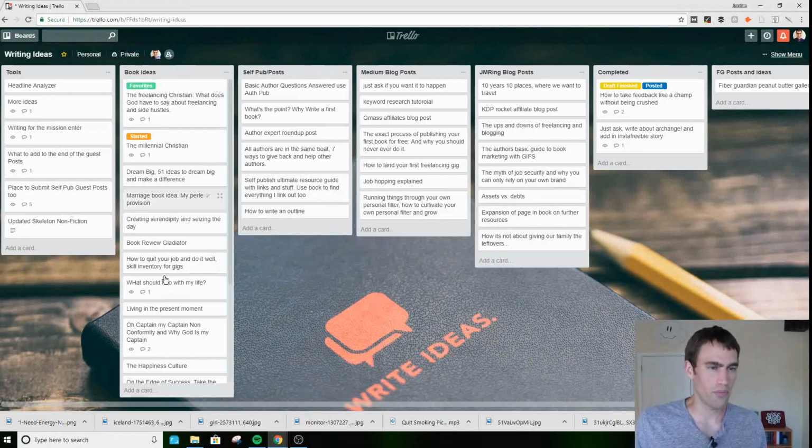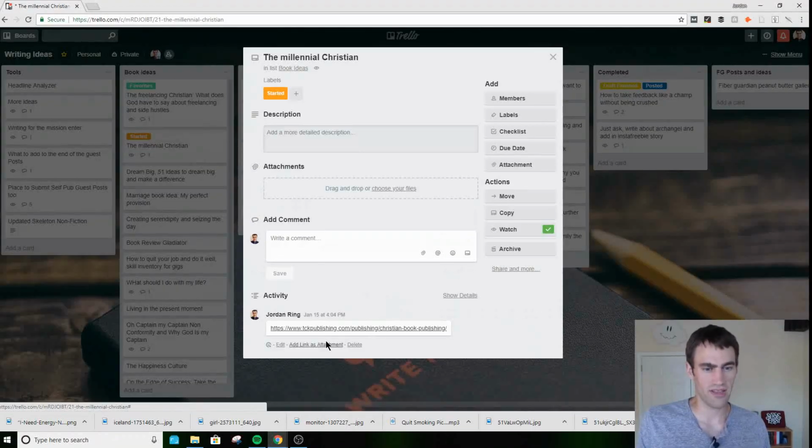This list, I keep all my book ideas. I'm able to have some labels for my favorites. If I've started that, I'll put that starting label. And again, I started writing this as a book. And then I just put the link to where I could potentially publish that book. So if things relate, if things are going, you can add those in there. And also I should add in there a link to that book so that if I feel like writing about it, I don't have to go looking through my documents to find that book. I'll have it right there.